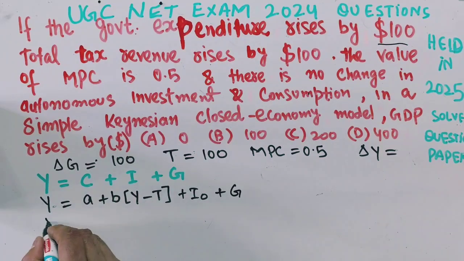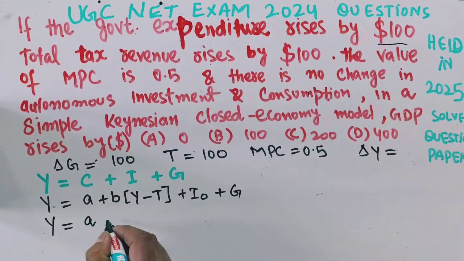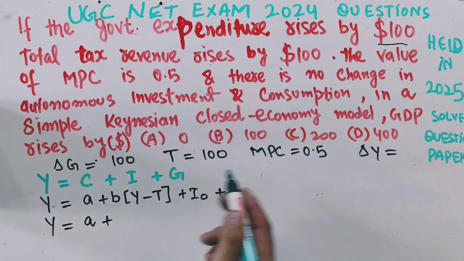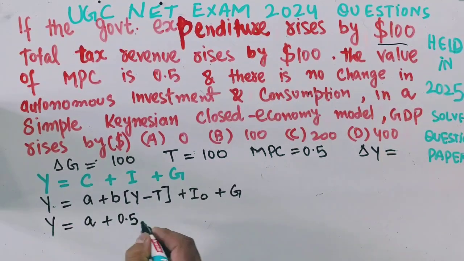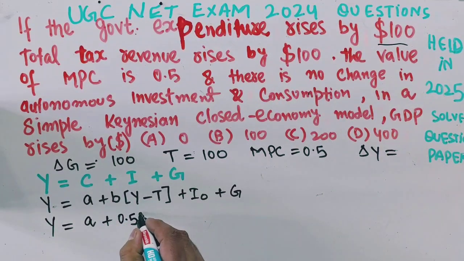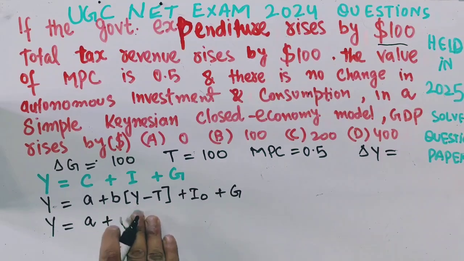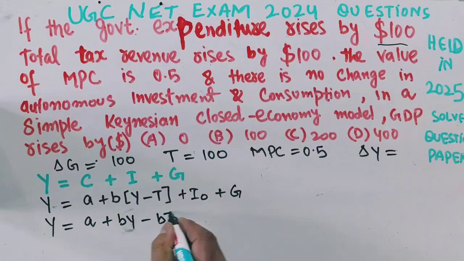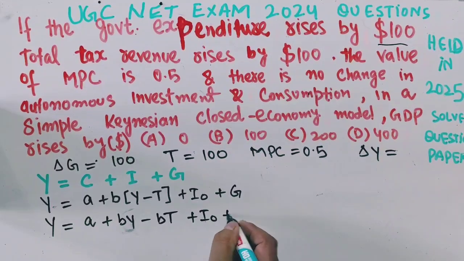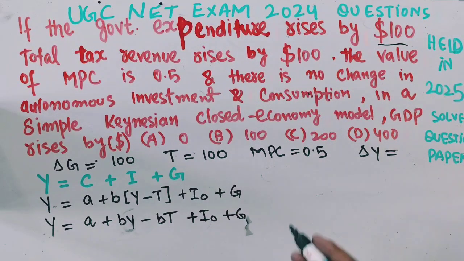Solving it further, we have Y is equal to A plus B times (Y minus T) plus I naught plus G. The marginal propensity to consume B is 0.5.